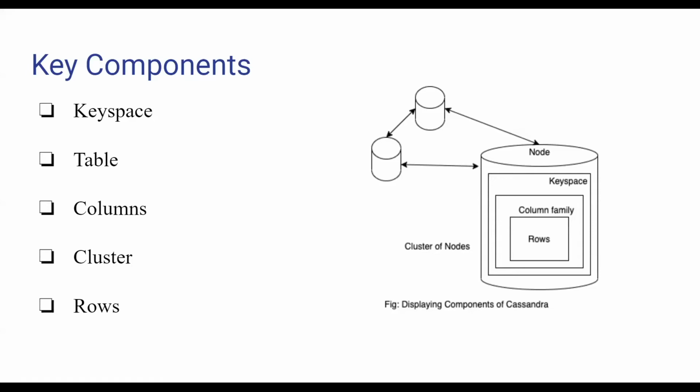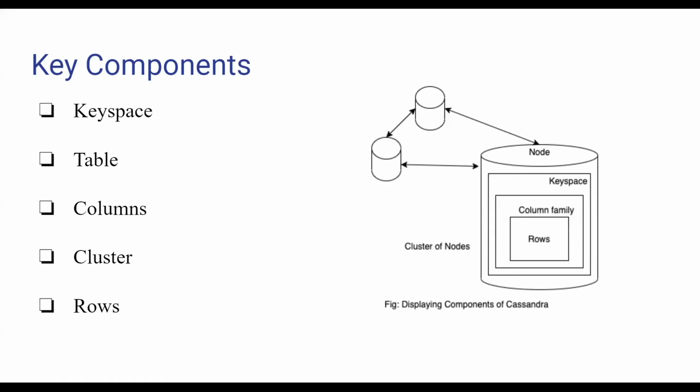Cassandra consists of the following key components: keyspace. Keyspaces are at the highest level of a Cassandra database system. This is similar to a database in RDBMS. Table. Tables are called column families and contain a set of columns with a primary key, and they store data in a set of rows.